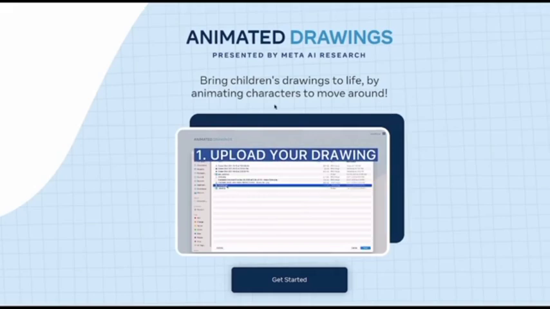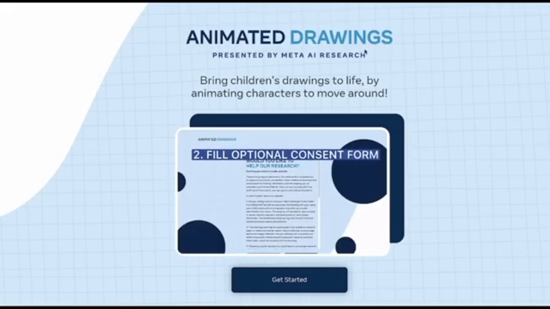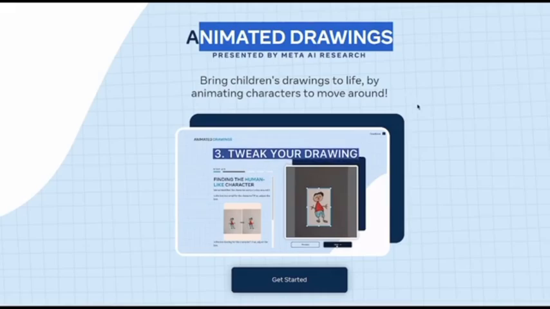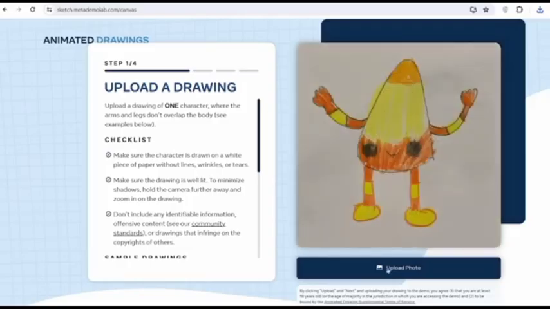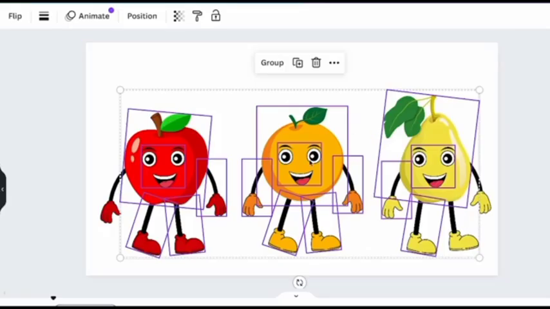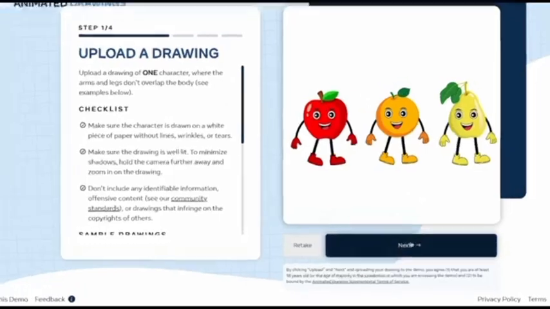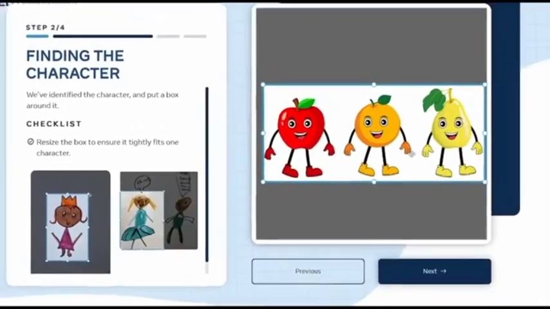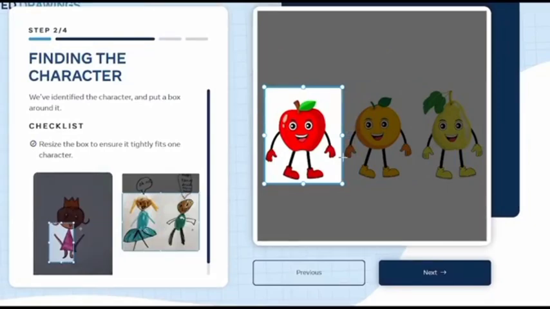So in order to bring them to life, we're going to be using this tool called Animated Drawings. I'm going to leave a link for it in the description. Now, once you open Animated Drawings, it's going to take you to this page, and on this page where it says Upload Photo, you want to upload the photo of the characters that we just downloaded from Canva. From here, you want to click Next, and then it's going to take you to this page where you now need to select one character. So we're going to just adjust these lines and select our apple and then hit Next.